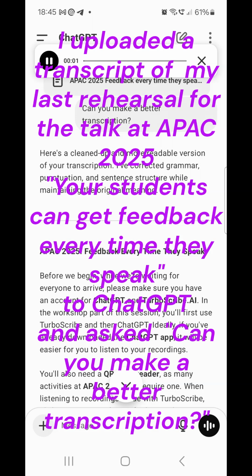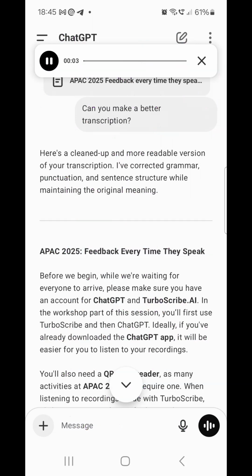Here's a cleaned up and more readable version of your transcription. I've corrected grammar, punctuation, and sentence structure while maintaining the original meaning.